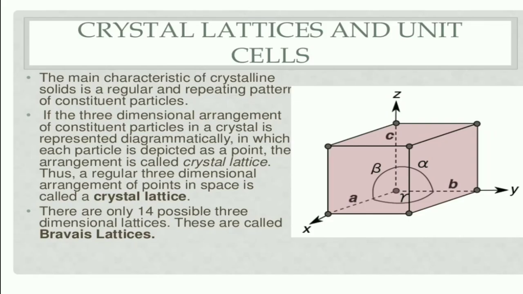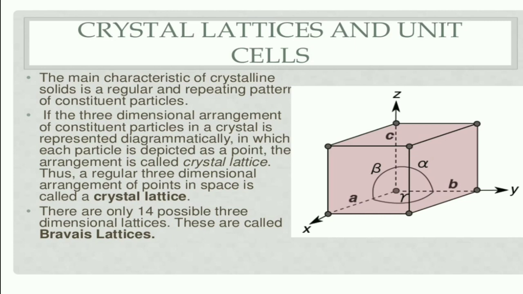Now, crystal lattice and unit cells. The main characteristic of a crystalline solid is a regular geometry. Crystalline solids have a regular, repeating pattern of arrangement of constituent particles. If the 3-dimensional arrangement of constituent particles in a crystal is represented diagrammatically, in which each particle is represented as a point, the arrangement is called crystal lattice.